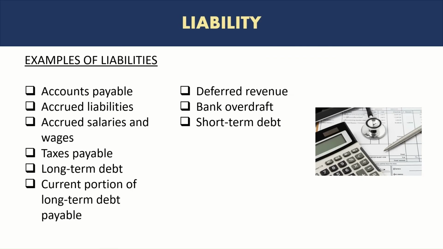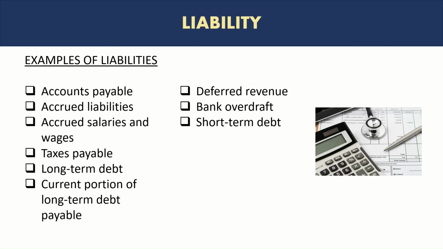Accrued liabilities are recorded in accordance with the accrual concept, and we will go through the accounting principles, accounting concepts in a future video. But this represents expenses that have been incurred, but we have not received invoices or bills yet. So a good accounting practice is to record those expenses in the period.